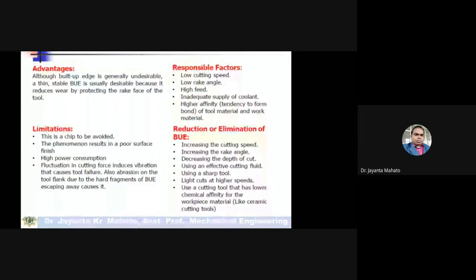Light cuts at higher speeds: the cutting speed should be higher, but the depth of cut should be less. Use a cutting tool that has lower chemical affinity for the workpiece material, meaning the cutting tool material should be such that it does not stick with the workpiece material.